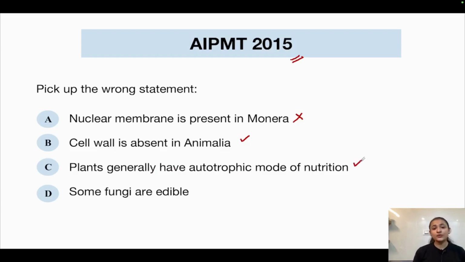Plants do have autotrophic mode of nutrition. Some fungi are edible. Yes, this statement is also correct. We will study this point about fungi later on. So the wrong statement here is statement number 1, that is the nuclear membrane is present in Monera, because Monera comprises of prokaryotic organisms.